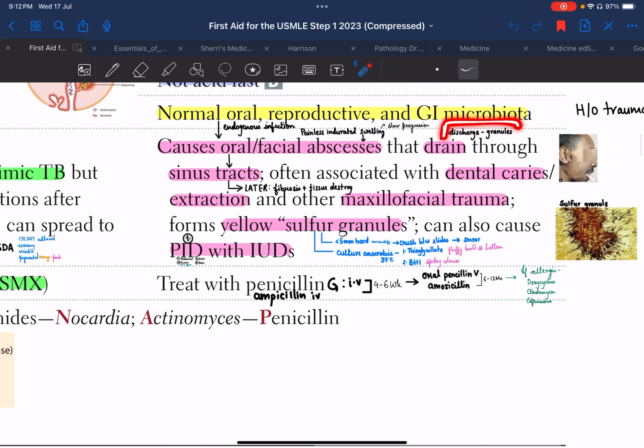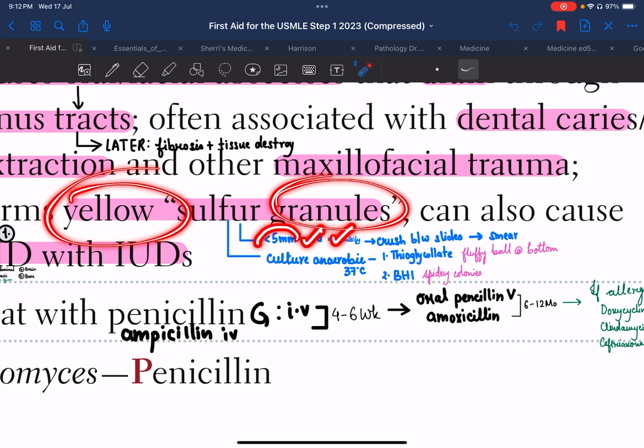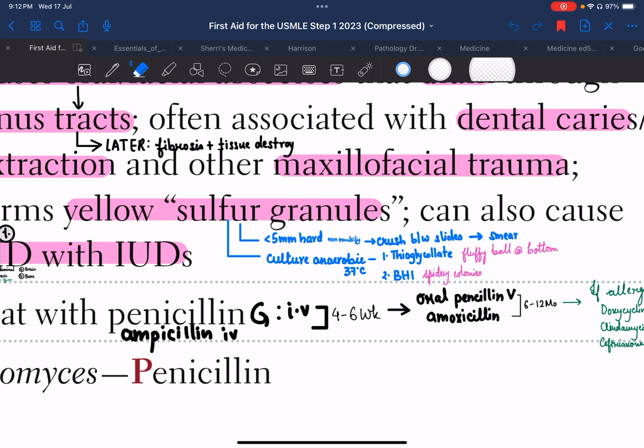Now we talked about granules. These granules are basically yellow colored, hard and non-emulsifiable. These are yellow granules which are hard and non-emulsifiable, and they are less than 5 millimeters in diameter. So these are known as my yellow sulfur granules.